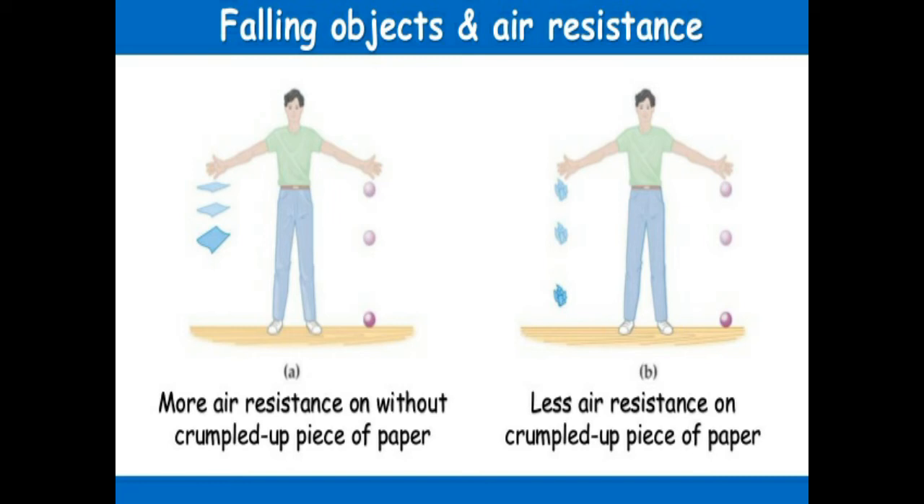Falling objects and air resistance. The first picture shows more air resistance on an uncrumpled piece of paper, and the second shows less air resistance on a crumpled up piece of paper.